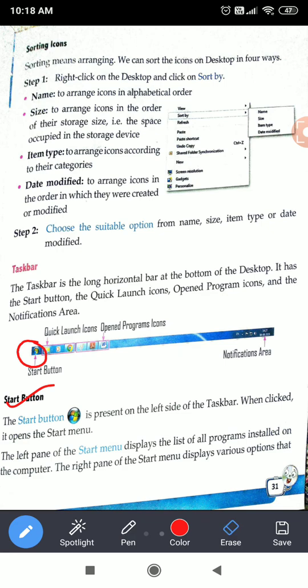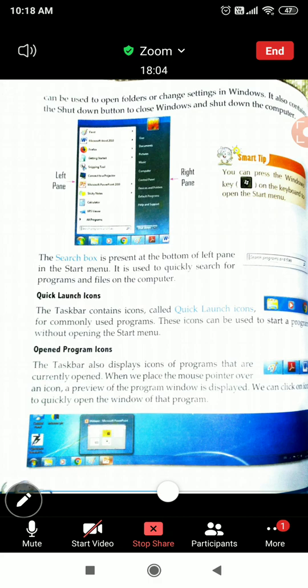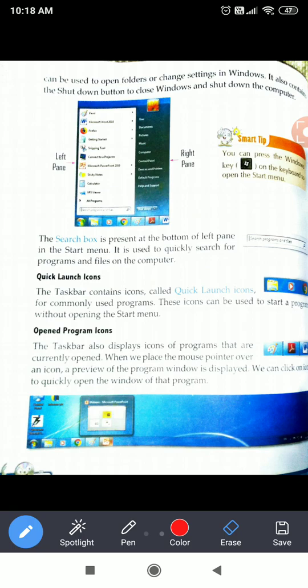And it also shows various options to do the settings for the computer. When we click on the start button, this kind of list will open. These are the installed programs in the computer.